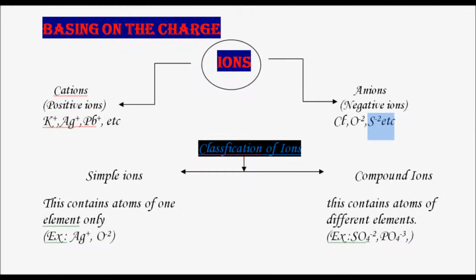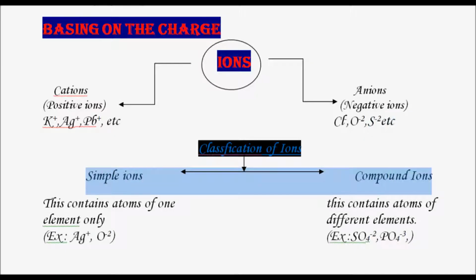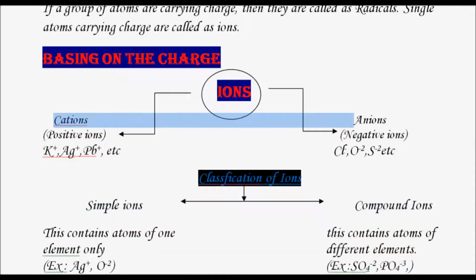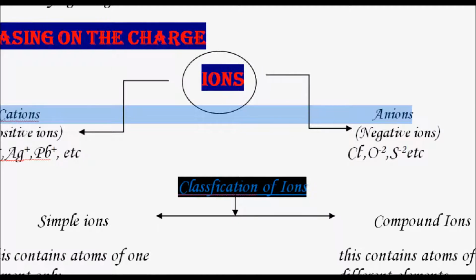Further, ions are classified into two types. One is simple ion, another one is a compound ion. Sometimes many of my students ask how to identify cations and anions, because they may get confused between cation and anion. So children, I would like to show you a simple method to remember anions and cations.